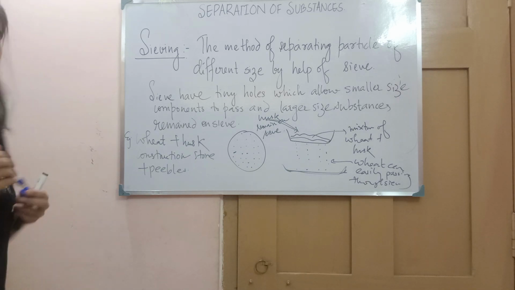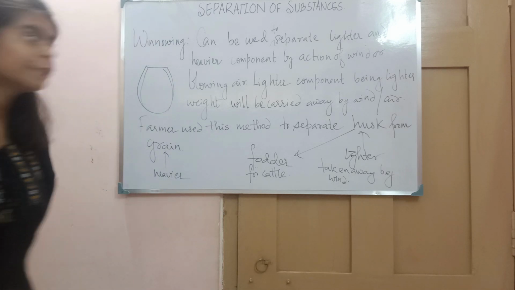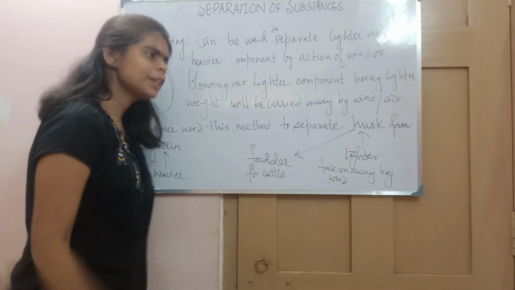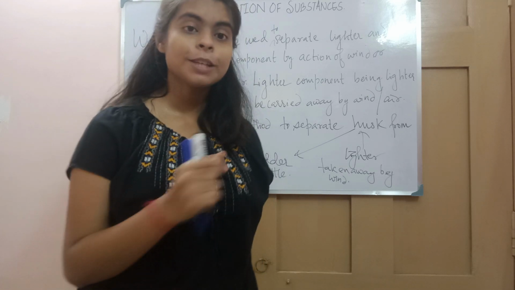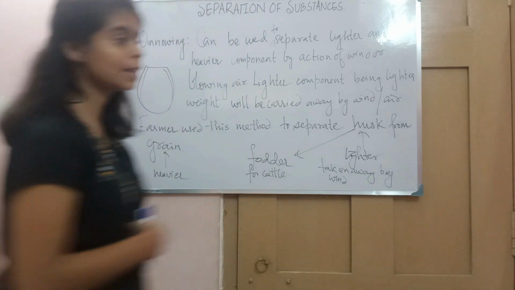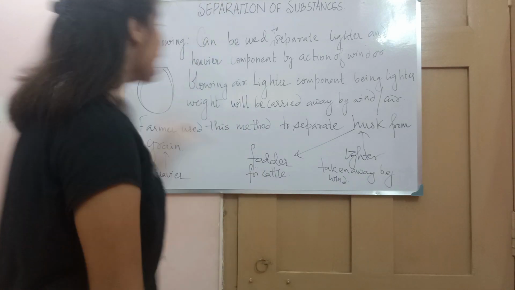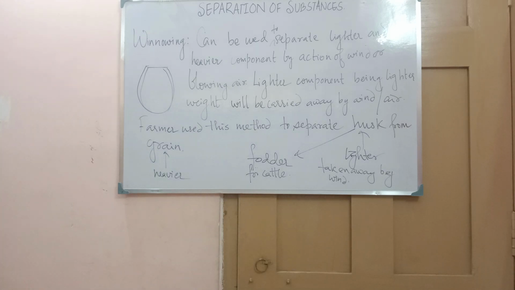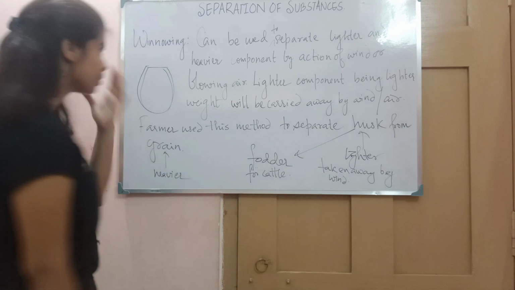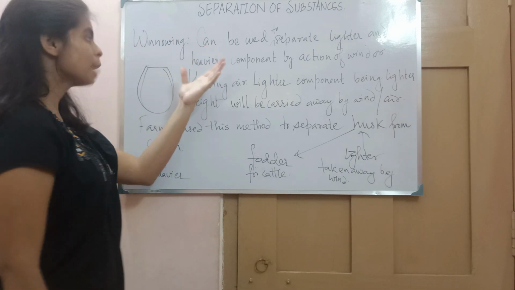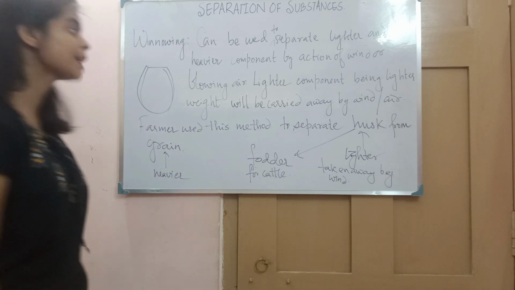Now let's come to the third. Now comes the winnowing. What is winnowing? Winnowing doesn't depend on the size. It depends on the weight. Suppose a mixture contains a heavier and a lighter component, in that case we can use winnowing. Winnowing can be used to separate the lighter and heavier components by the action of wind and blowing.